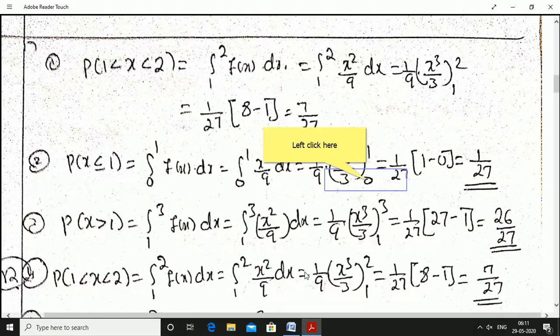Okay. Once again, 1 by 9 constant, x square integration is x cube by 3 between the limit 0 to 1. 1 by 27. Okay. Upper limit for x is 1, lower limit is 0. 1 minus 0 is 1 by 27 is the answer.